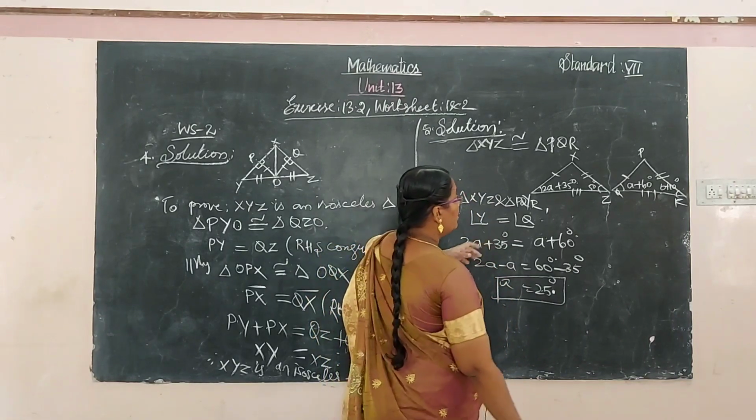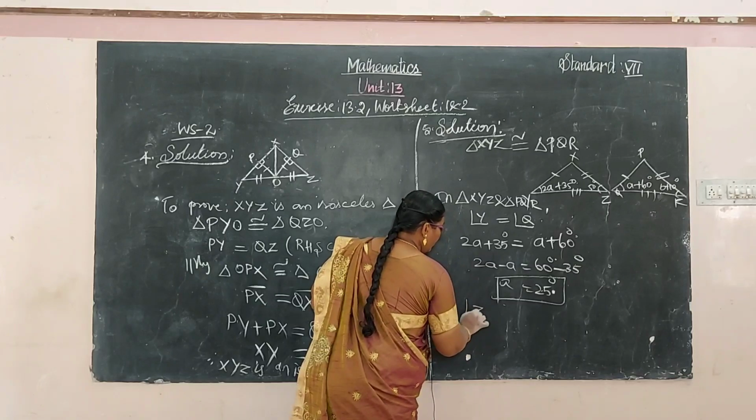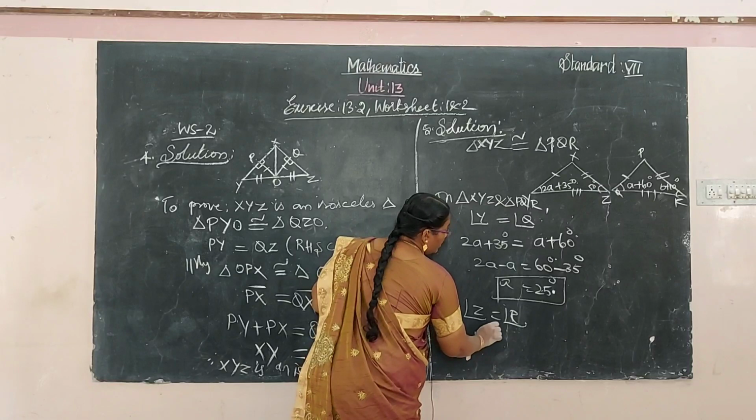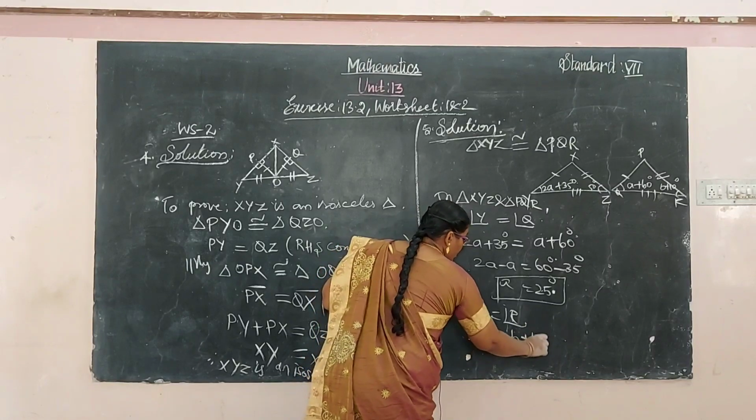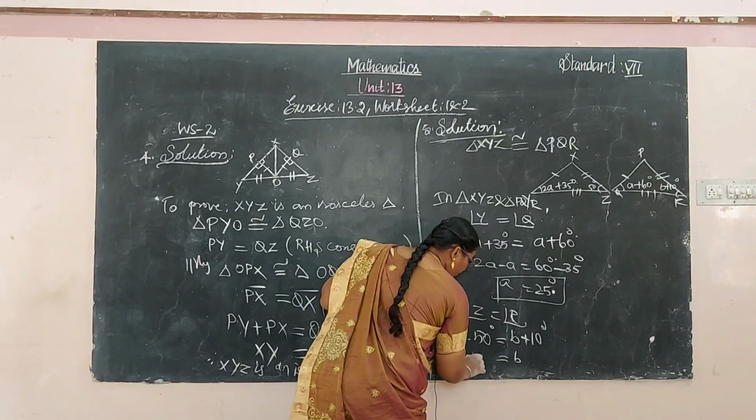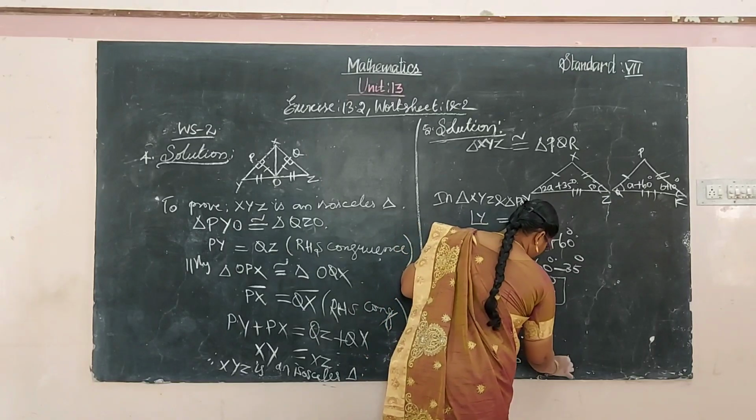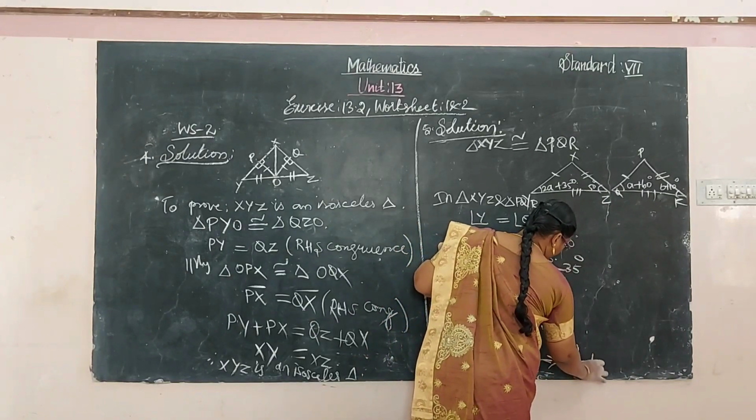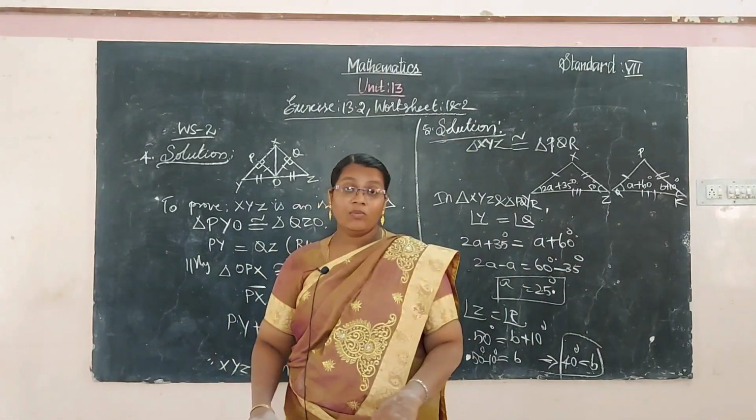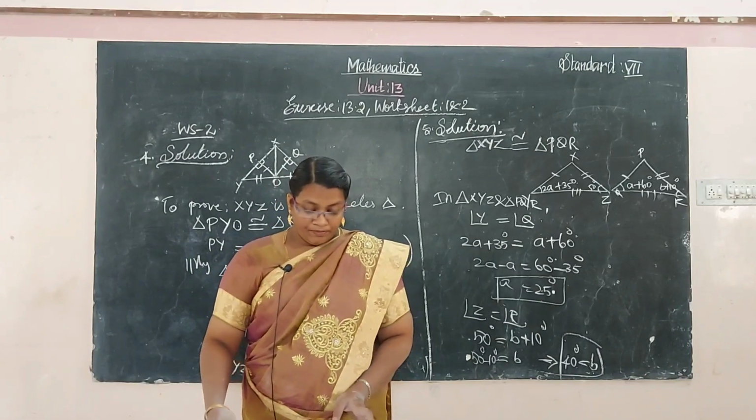As well as the angles Z and R are also equal. So angle Z is 50 degrees, equal to B plus 10 degrees. So B is equal to 50 degrees minus 10 degrees, that is 40 degrees. So B is equal to 40 degrees. The remaining problems are homework. Okay, this chapter is completed.